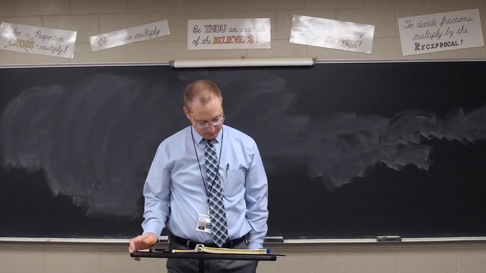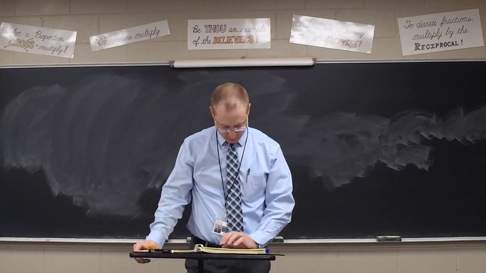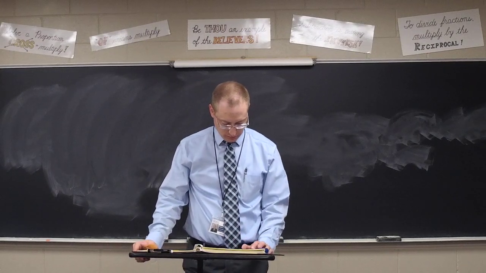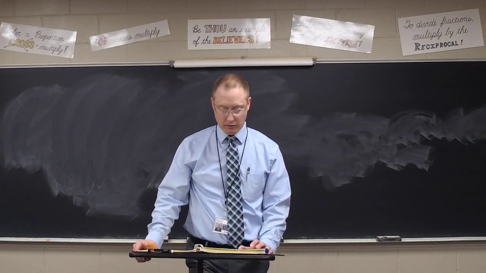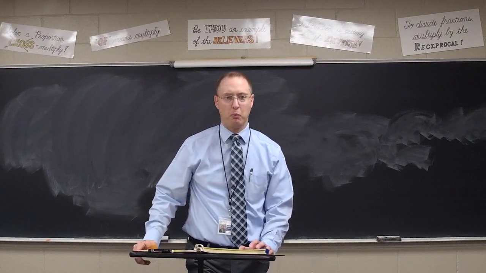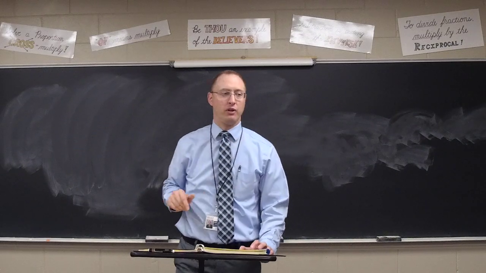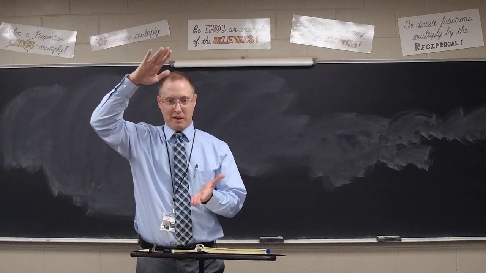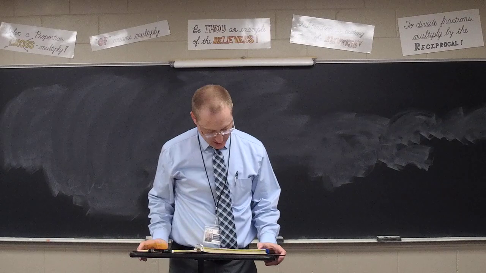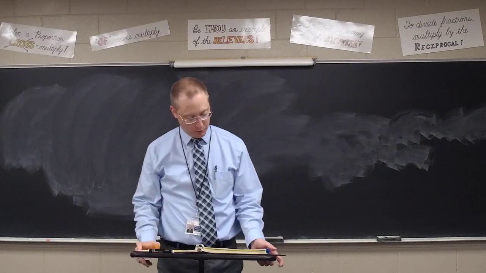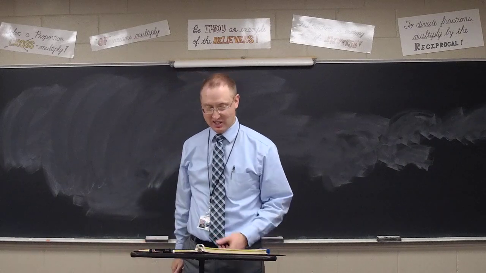Let's see, Sam. The distance straight through the Earth from the South Pole to the North Pole is about 7,896 miles. How many yards is this? All right. By the way, it is further than that if you were to go from one side of the Earth at the equator to the other side. The Earth is not a perfect sphere. It's a little bit squished at the top and bottom. So it's a slightly flattened sphere. Anyway, 7,896 miles from South Pole to North Pole through the Earth. Calculate how many yards that would be at your seats.